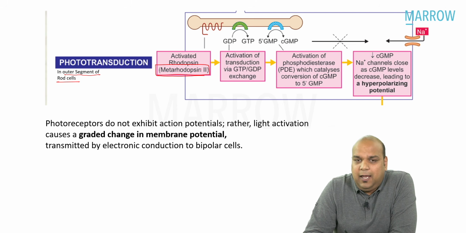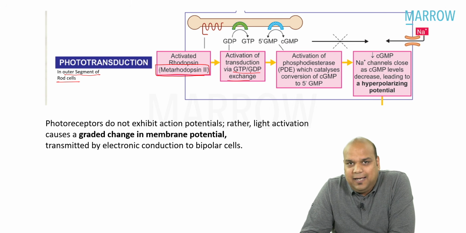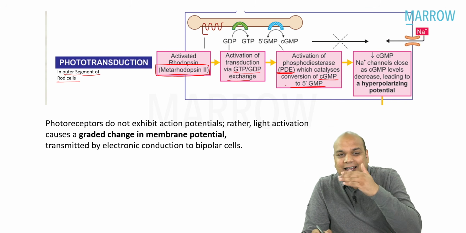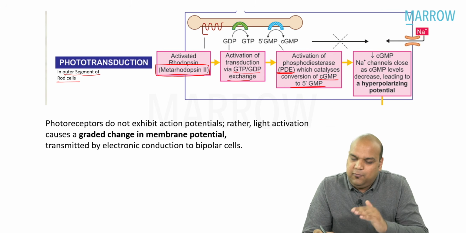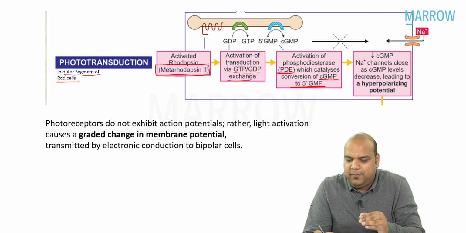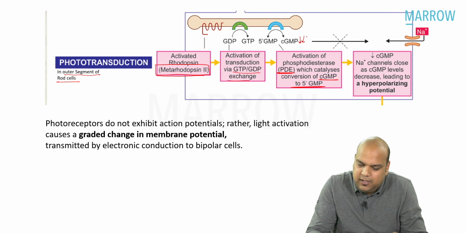Activated rhodopsin activates the transduction via the GTP-GDP exchange. This GTP-GDP exchange, everybody, leads to activation of phosphodiesterase enzyme, which catalyzes the conversion of cyclic GMP to 5-GMP. So when this is catalyzed, from cyclic GMP to 5-GMP upon light falling, everybody, cyclic GMP levels will reduce.